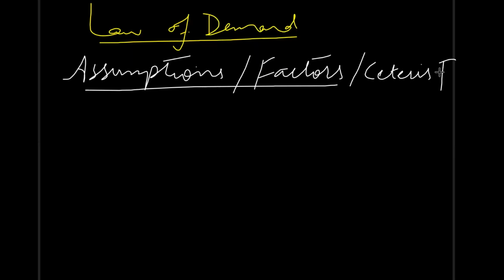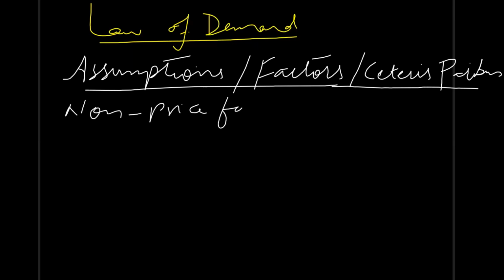And then this law is not always true because it depends upon certain assumptions or factors. We call them ceteris paribus, a Latin term. We call them non-price factors as well.